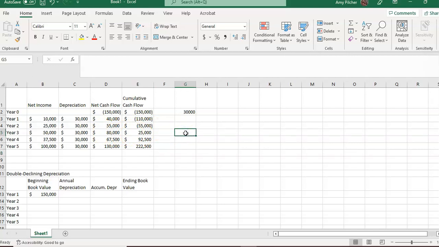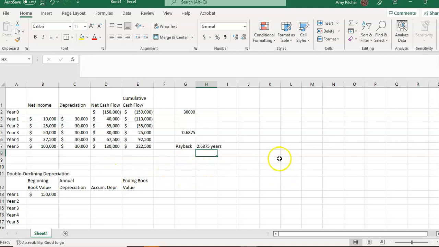So when we're trying to determine that, we're going to take $55,000, so the remaining payment left, divided by year 3 cash flows of $80,000, and we get 0.6875. So the payback period for this machine is 2.6875 years. So it's going to take just over 2.5 years to pay that piece of equipment back. Okay. So that's under the straight line example.